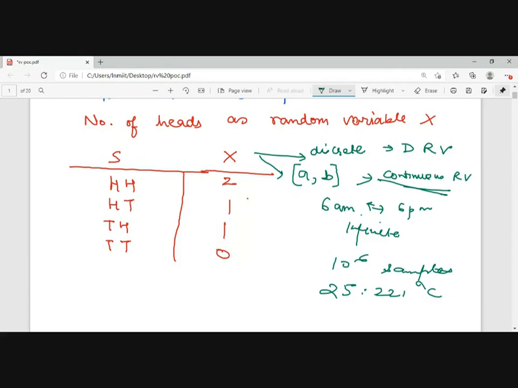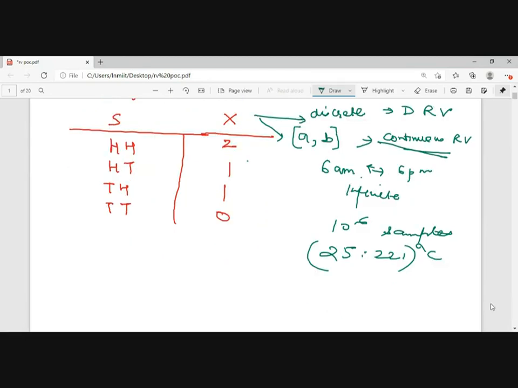That means if I'm asking whether 25.221 degrees centigrade lies in the temperature range, if I am tracking the daily temperature from 6 a.m. to 6 p.m., the answer is 1 by 10 to the power of minus 6, which is almost zero. So for a user, it will be like it doesn't exist. So in that case, we go for other quantities known as PDFs and CDFs.